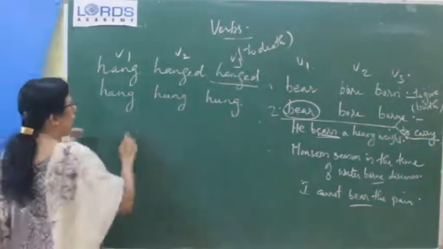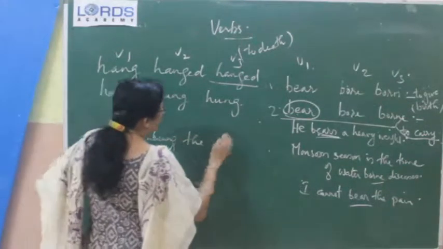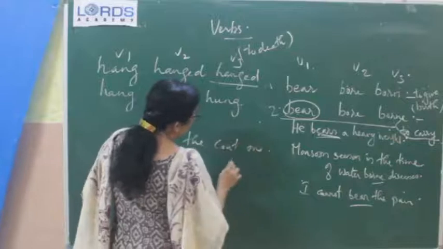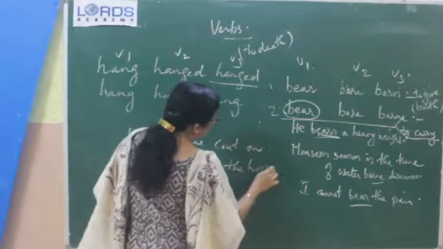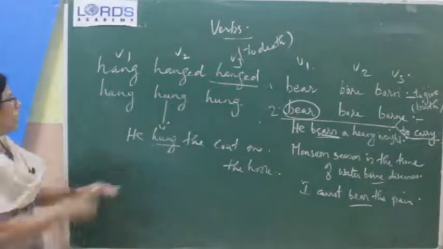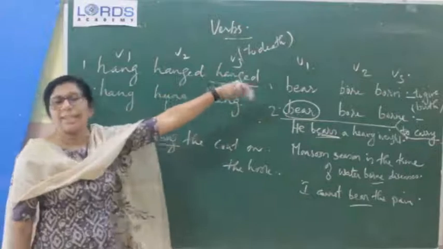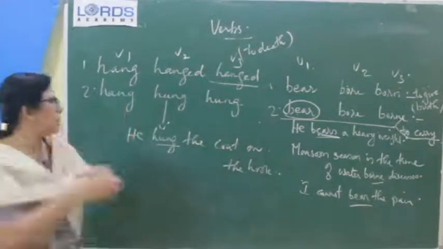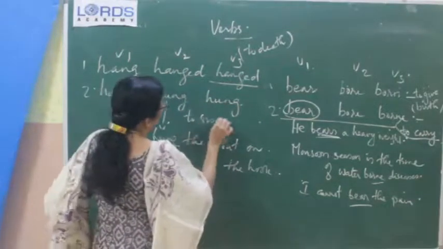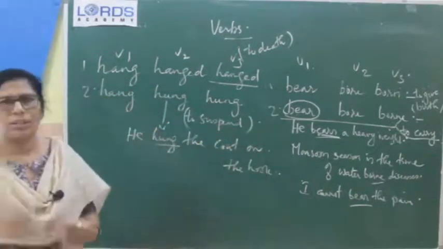The other one, he hung the coat on the hook. Okay, hung. This is the second one only. So, the difference is that the first one is to hang to death and the second one is to suspend something. To suspend means to put on something, just to hold it without falling.